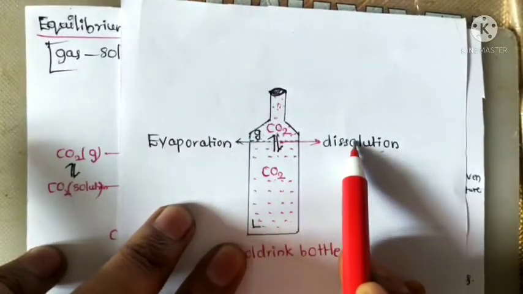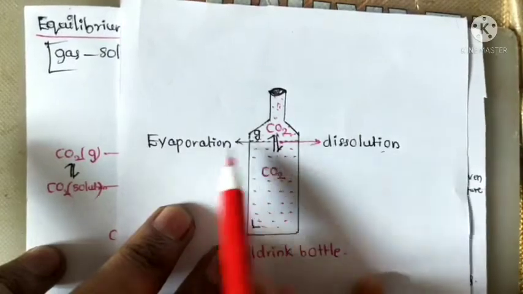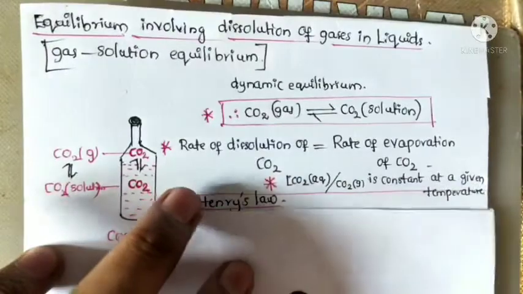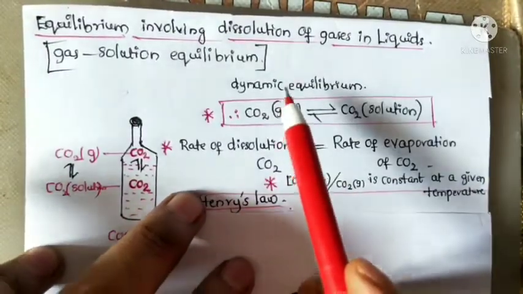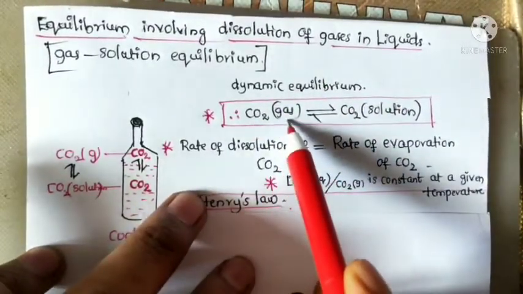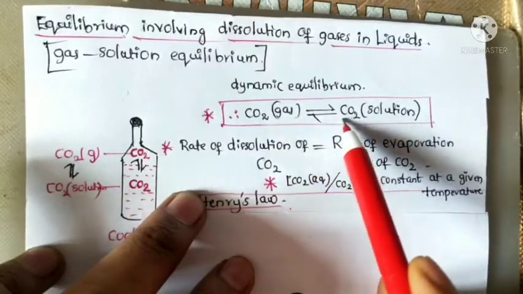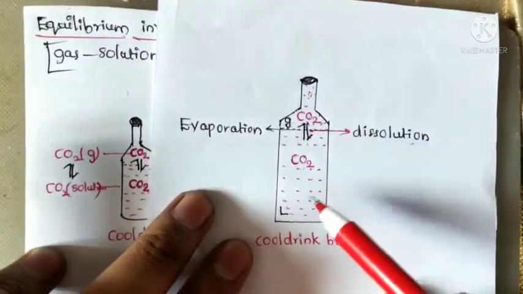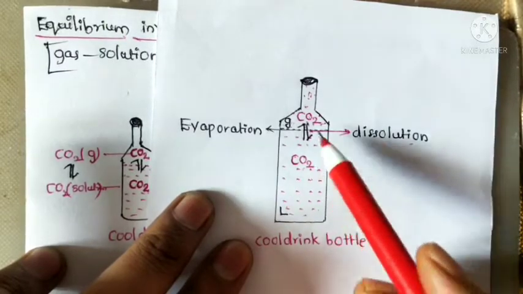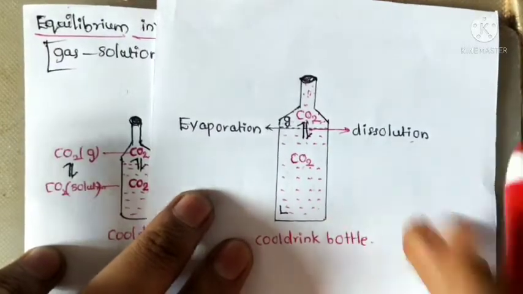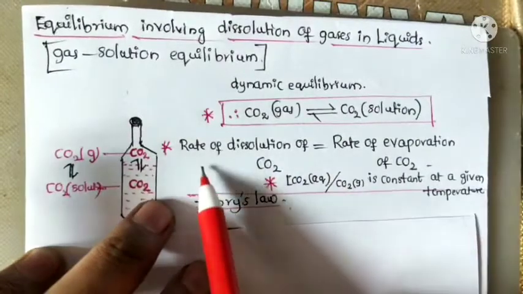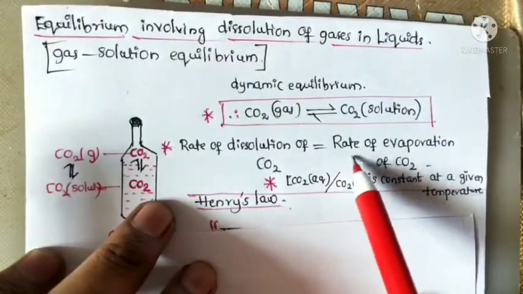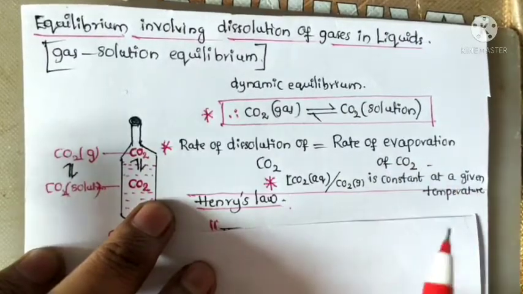Both rates are the same. That's why we can say that this equilibrium is dynamic in nature. So carbon dioxide in the gaseous phase is in equilibrium with carbon dioxide in the solution phase. The rate of dissolution of carbon dioxide is exactly equal to the rate of evaporation of carbon dioxide.